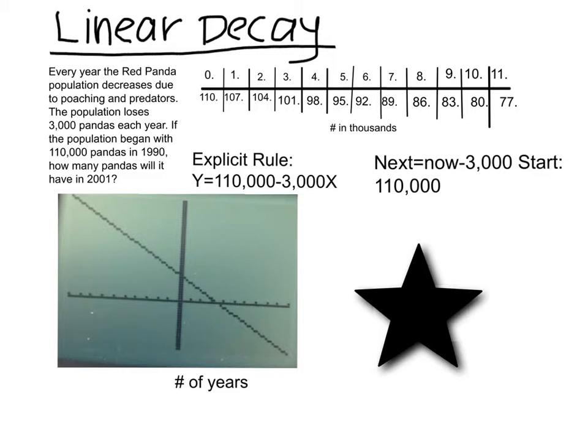To figure this out, you must write a now and next equation. My equation is next equals now minus 3,000. The start would be 110,000. Or you can write an explicit rule. Mine would be y equals 110,000 minus 3,000 x.